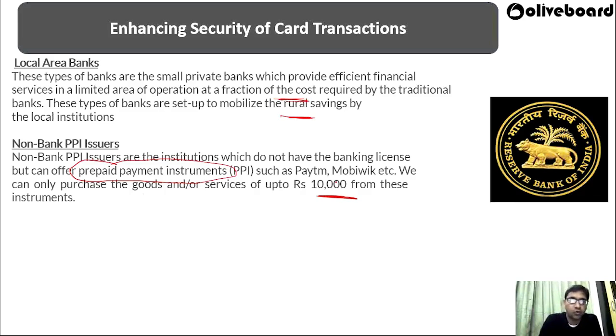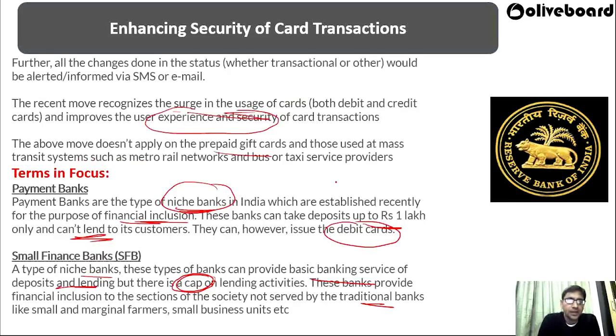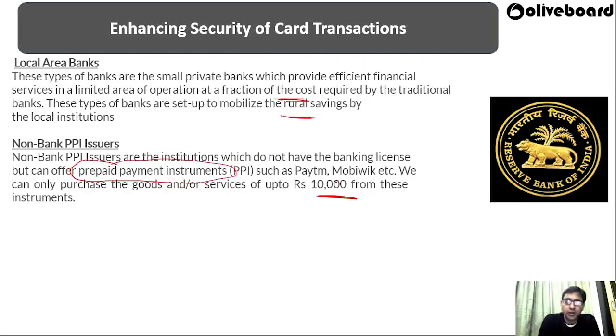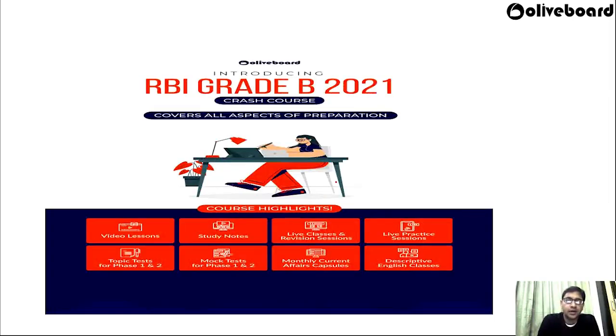So we have heard about the local area banks, we have heard about non-bank PPI issuers, the prepaid payment instruments like those by Paytm, MobiKwik, and Amazon is also coming with that. Then we have small finance banks, where there is a cap on lending activity. Then payment banks are niche banks which provide deposits up to 1 lakh rupees. They cannot lend. So now this is all the lecture for today.